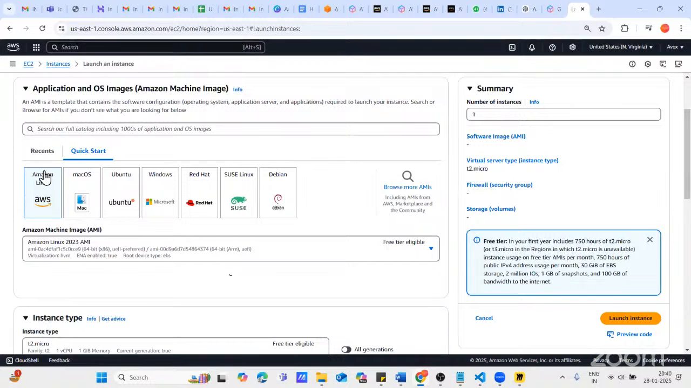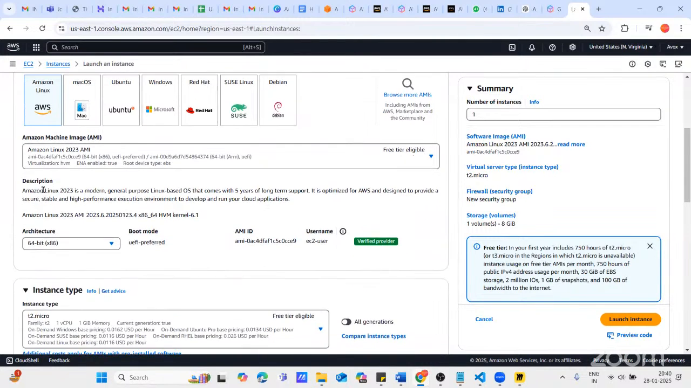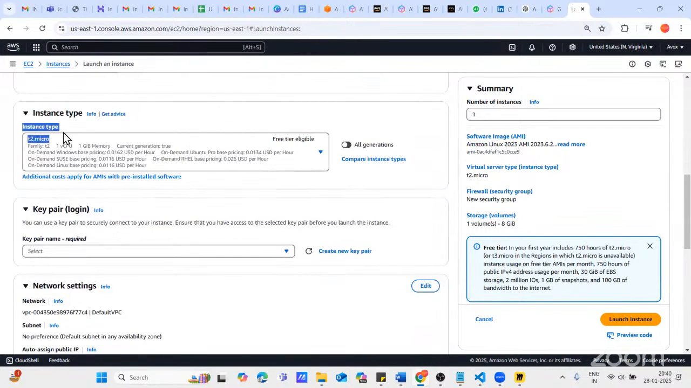This is my AMI. I'll explain later what the AMI is. AMI is a kind of template to launch a machine. And this is the instance type. Instance type is a configuration. So what configuration do you need? Because we are using an AWS free tier account, we should not use any other instance type, because T2.micro is available free of cost. So I'll choose T2.micro. If you choose T2.micro, one virtual CPU and 1 GB RAM is available for this machine.